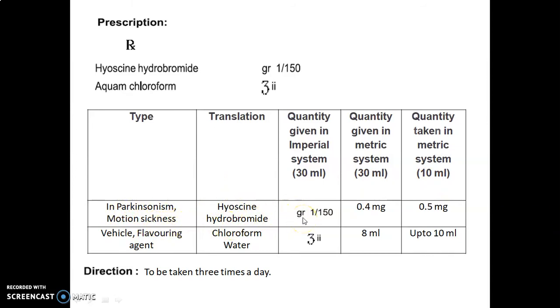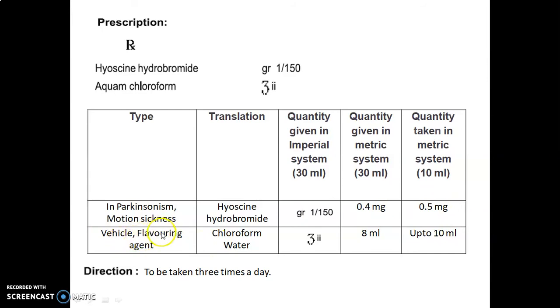Quantity given in the imperial system, that is grain 1/150. So 1 grain is equal to 60 milligram. Multiplying by 1/150, we will get the quantity given in the metric system, 0.4 milligram, and quantity taken in the metric system is 0.4 into 1.25. Multiplying this with the factor, we will get 0.5 milligram.